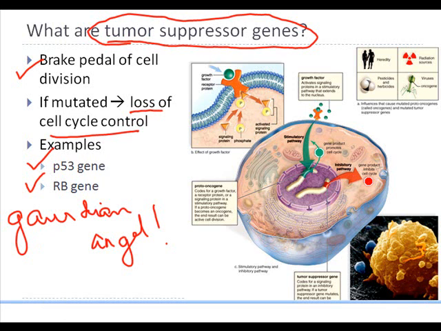So that completes our section on the cell cycle and cell reproduction. We will then follow it with the next topic, which is called meiosis.